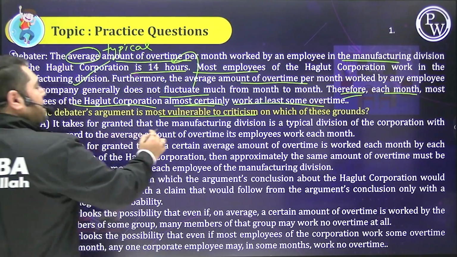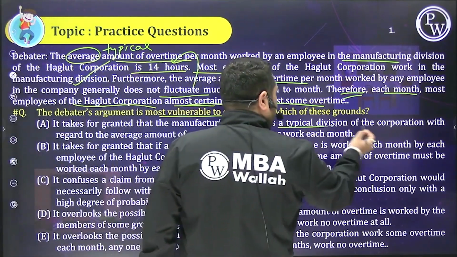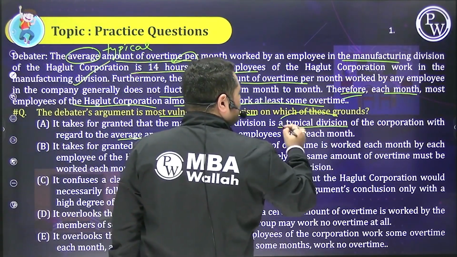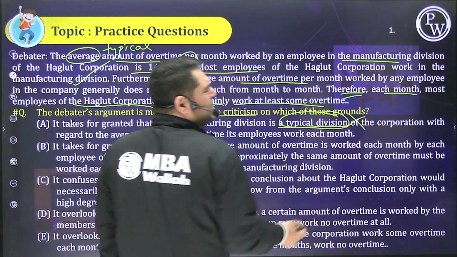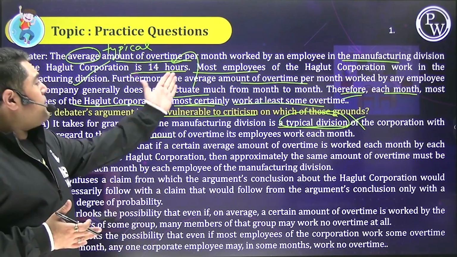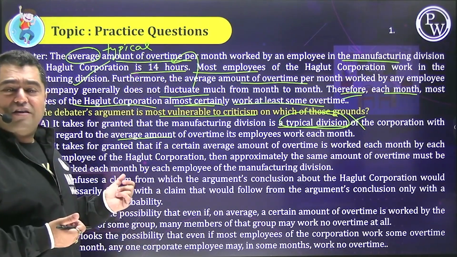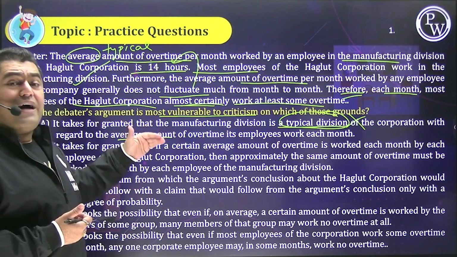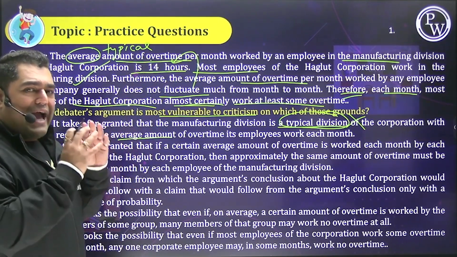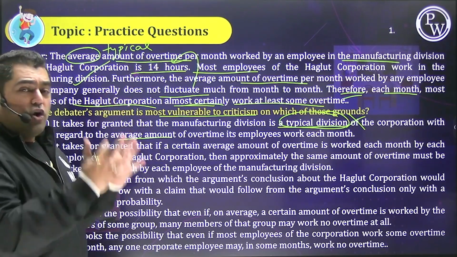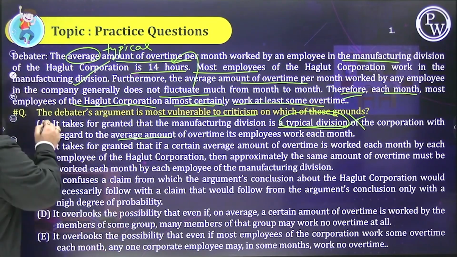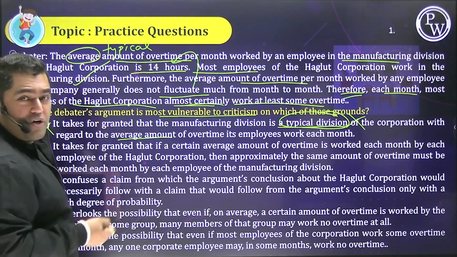A, it takes for granted that the manufacturing is a typical division with regard to the average amount of overtime. So people, once again, we are really not talking about manufacturing division being important or not. It is very important because most of the employees work in the manufacturing. So this is not grounds for us criticizing the argument. What is the problem here is we are applying an average of 14 hours, which is for the whole organization, and then assuming that all the employees have to be applicable to that. So this is wrong. Why am I repeating this? So that you are clear in your head.